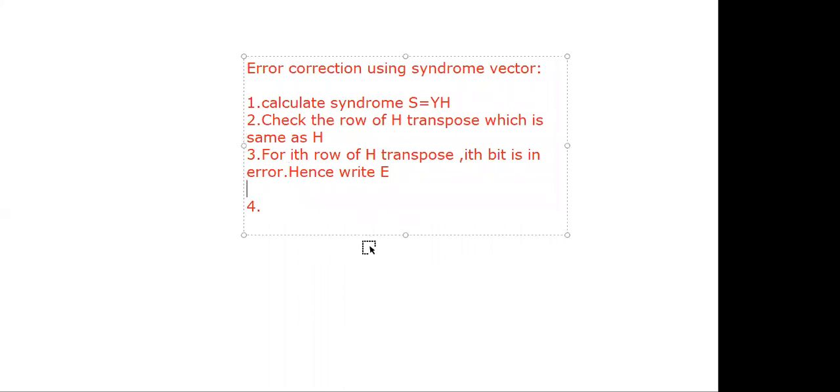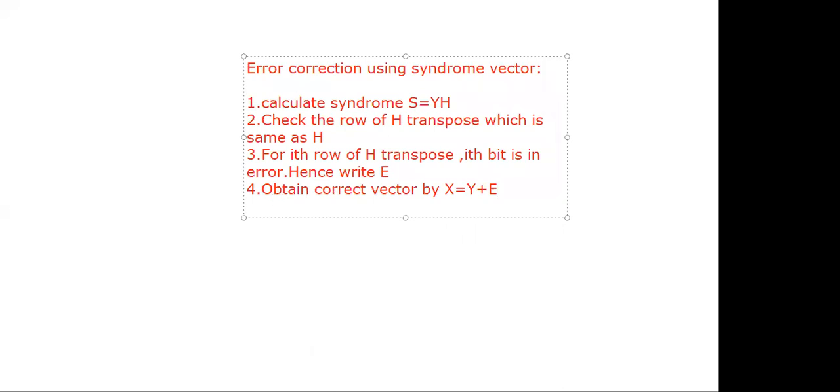After writing the error vector, you can obtain the correct vector. Suppose x is the correct vector, x is equal to the received vector plus the error vector, with the XOR operation. Is it clear? These are the 4 steps you have to follow. Clear about the last step?